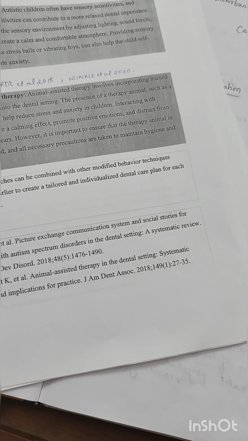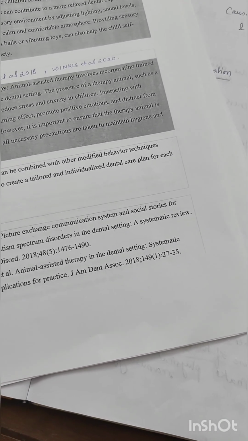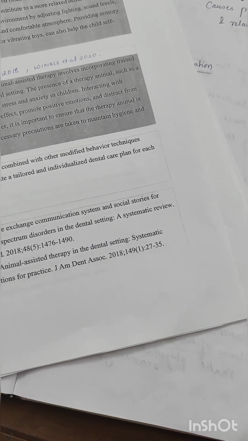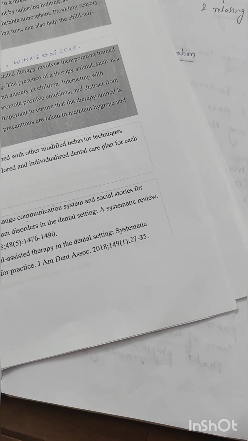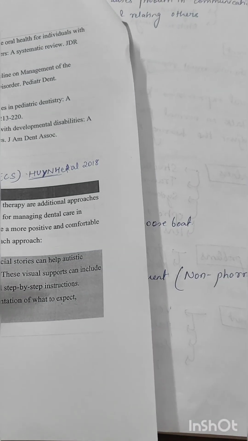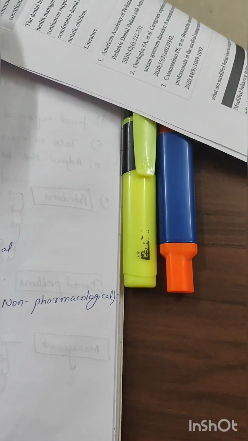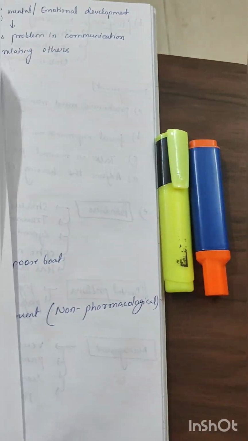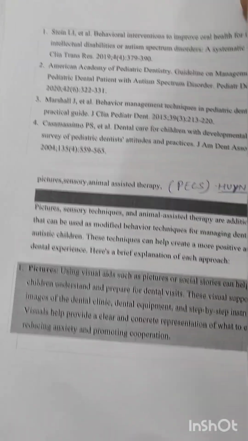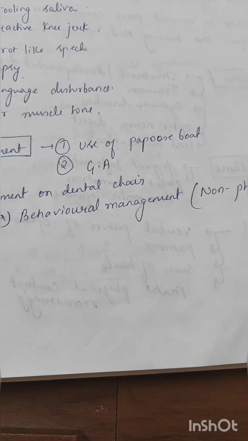So, what were the articles we have quoted? American Academy of Pediatric Dentistry, Guidelines on Management of Autism Spectrum Disorder 2020, Steinhardt 2018, Winky et al. 2020, Hun et al. 2018. I hope this is clear. And some more common management is the use of a papoose board and treatment under general anesthesia.